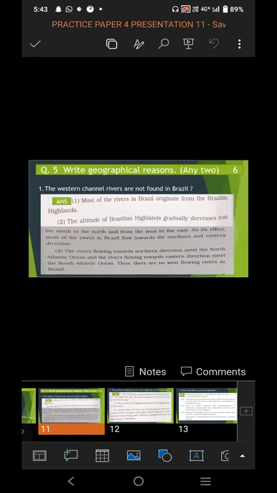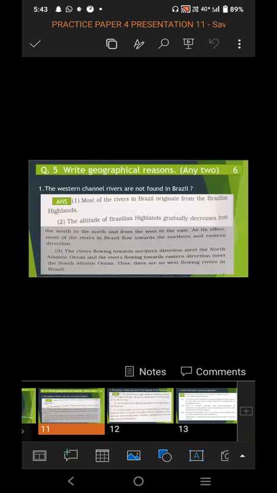First question: the Western Channel rivers are not found in Brazil. The answer to this is, most of the rivers in Brazil originate from the Brazilian highland. So the first point, most of the rivers you will find in Brazil originate from the Brazilian highland.